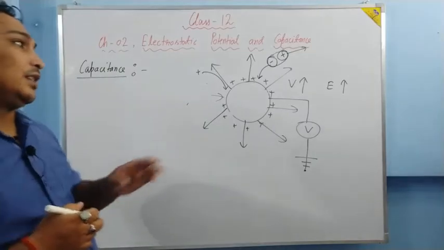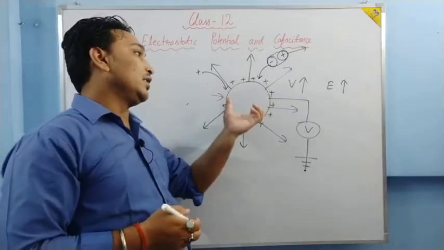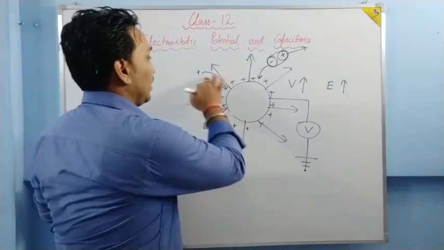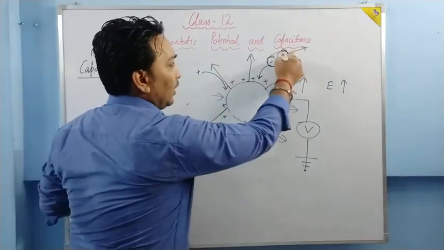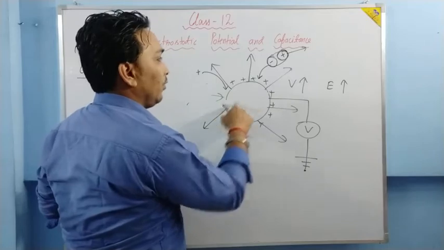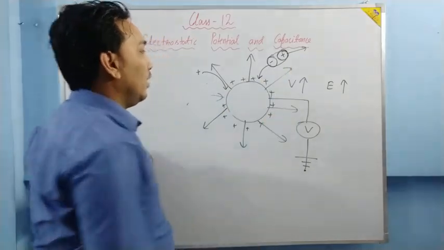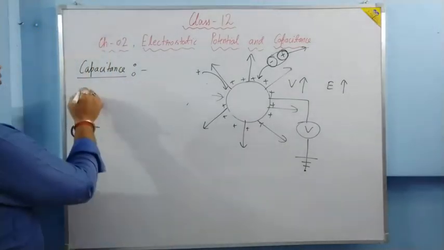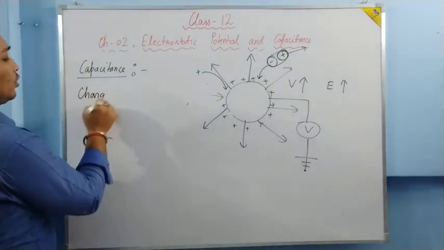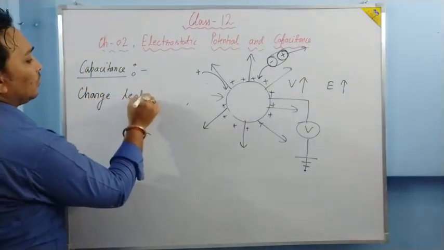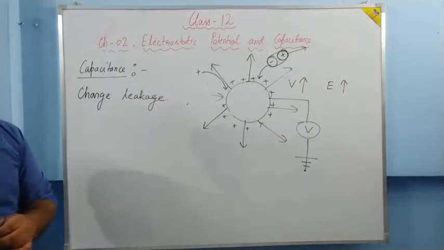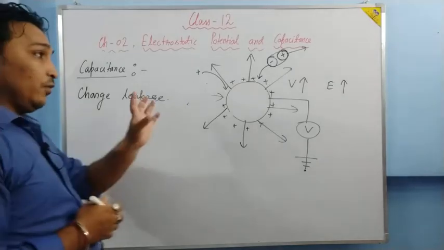Then we see that this sphere is leaking the charge now. One plus charge we give to it, one plus charge we get in air. Another plus charge we give to it, another plus charge we get in air. So we say that this sphere is leaking charges. This is called charge leakage. Right? Okay.